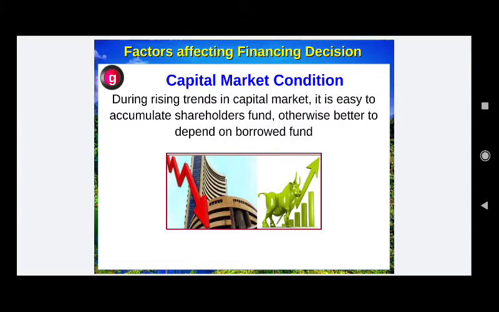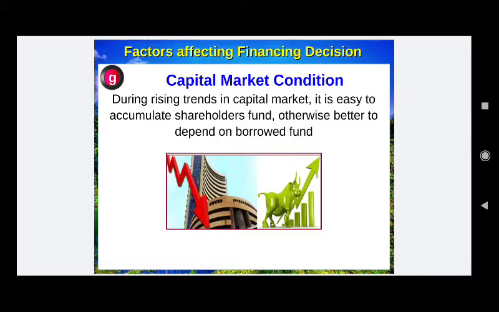Point G, the capital market conditions. During a rising trend in the capital market, it is easy to accumulate shareholders' funds; otherwise it is better to depend on borrowed funds. If the capital market is bullish, as you can see in the green bar diagram on the right hand side of the box, the market is going up. It is very easy to sell new shares, and the company can very easily raise funds from the share market in the form of share capital.